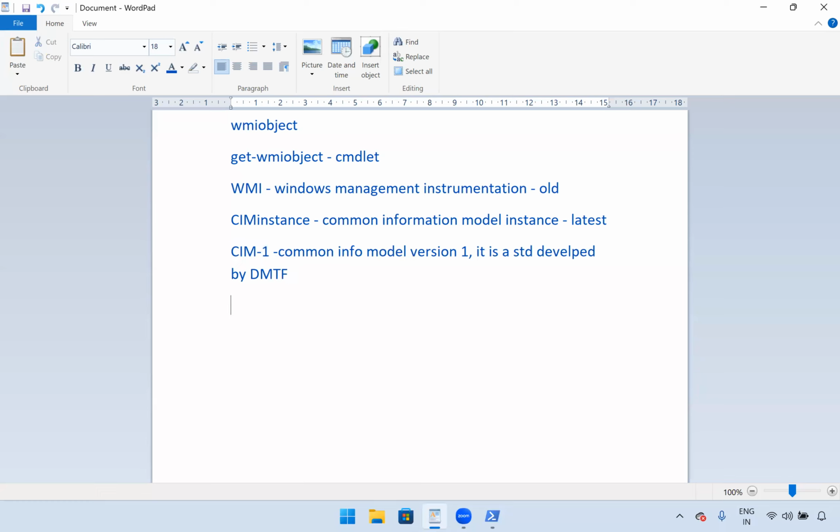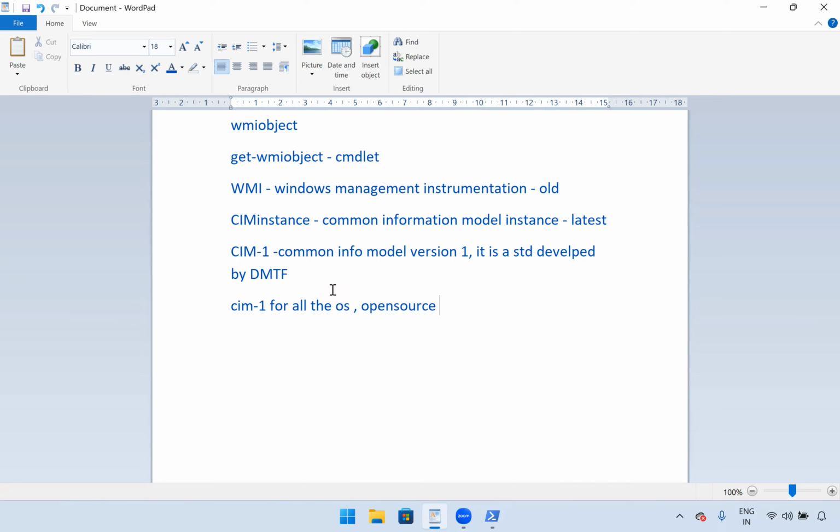This CIM v1 standard is for all OS platforms. Any OS platform can use this. It is open source, and it contains classes: one class is for keyboard, one class is for RAM, one class is for CPU, and so on.